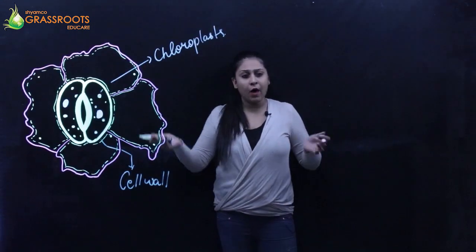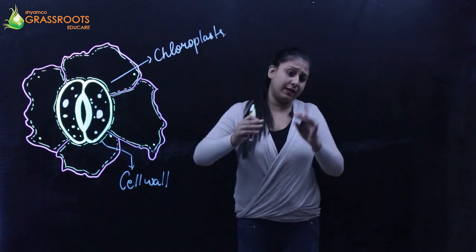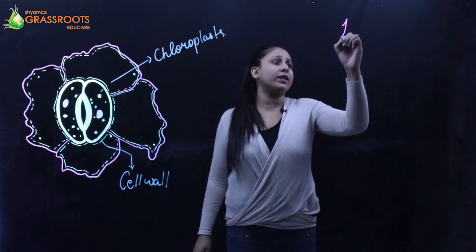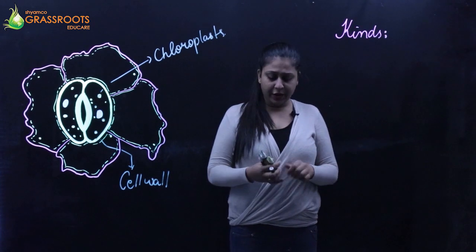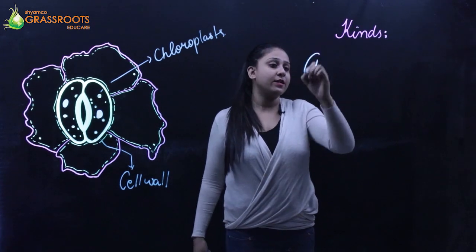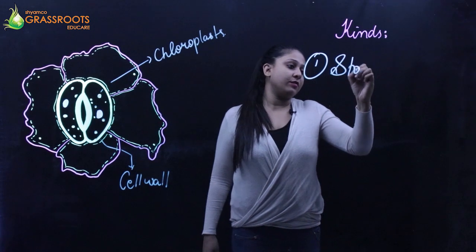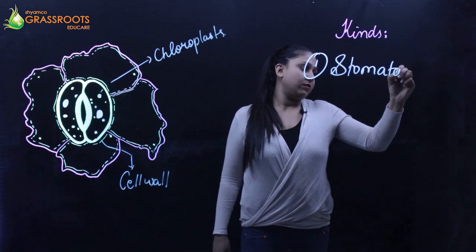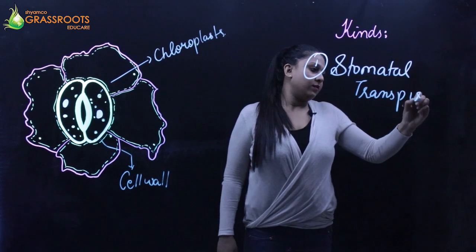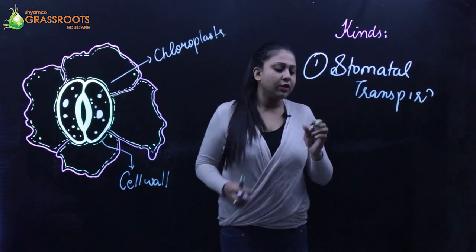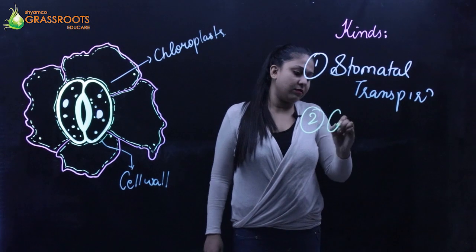Now, as we've seen what transpiration actually is, let's see the kinds of transpiration. The first kind is stomatal transpiration. The second is cuticular transpiration.